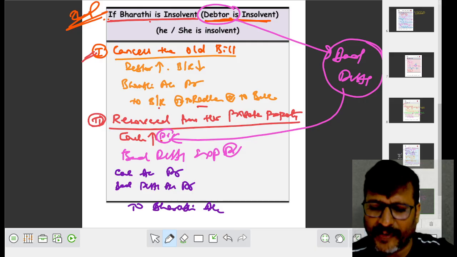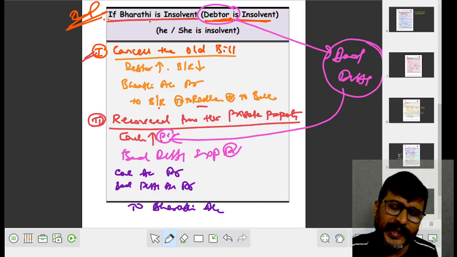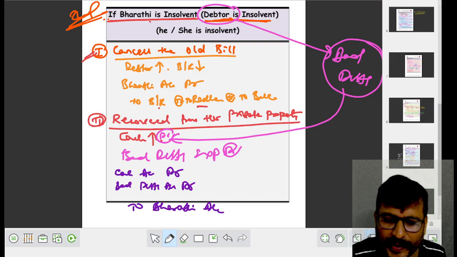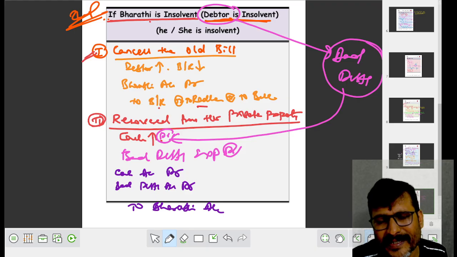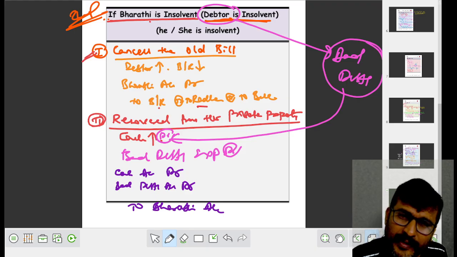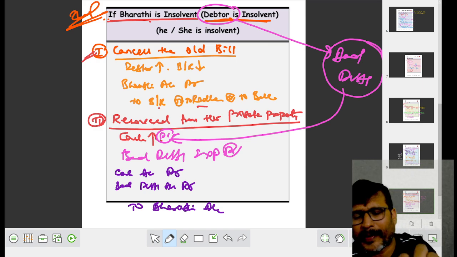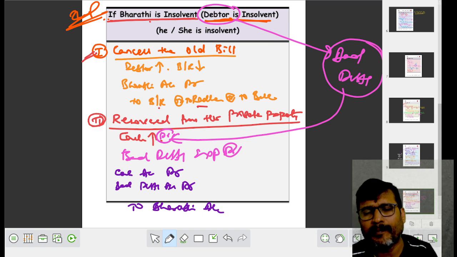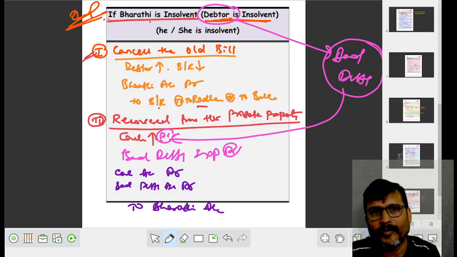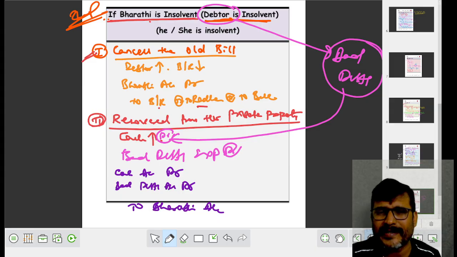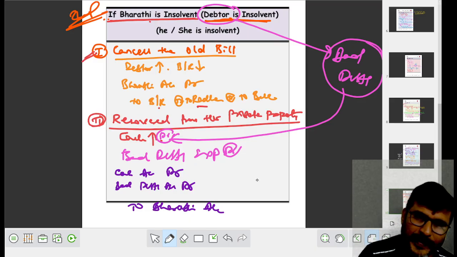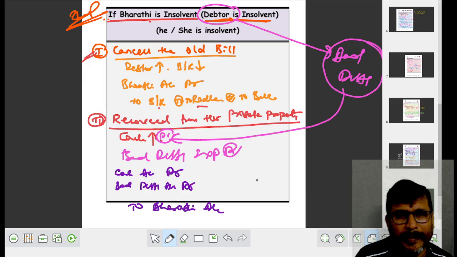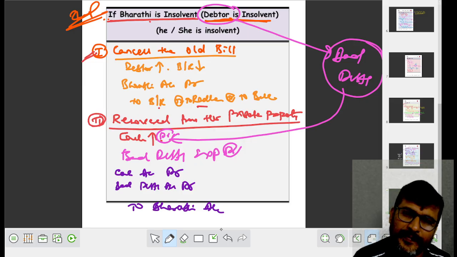Please remember, this point will come from the first problem itself. When the debtor is insolvent, cancel the old bill. Debtor increased, BR decreased. After cancellation, we have to recover the money from private property of Bharati. When the debtor is insolvent, bad debts obviously come. Cash increases, debit; bad debts expenses, debit. It is recovered from Bharati, Bharati credit. Cash account debit, bad debts account debit to Bharati account.